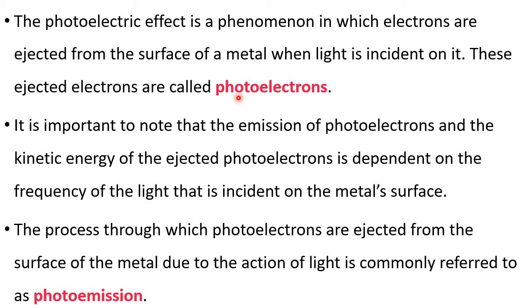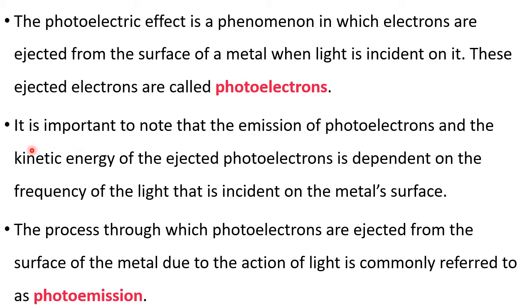So they can be ejected or removed easily with the help of light energy. When light energy falls on certain metal surfaces, electrons are ejected, and those electrons are called what? Photoelectrons. And the effect is called what? Photoelectric effect.